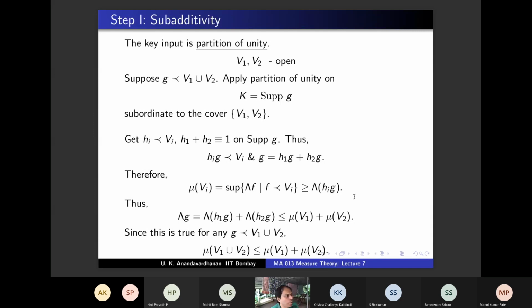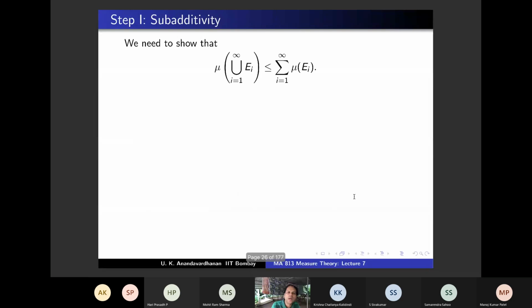Therefore, do you agree that mu of V1 union V2 union V3 is less than or equal to mu of V1 plus mu of V2 plus mu of V3? And for any finite union, this is true, right? By induction. So now we need to show that mu of a countable union is less than or equal to the summation of mu Ei. This is our aim. And for this, we are going to show that mu of V is strictly less than the summation of mu Ei, this right hand side sum, plus epsilon.